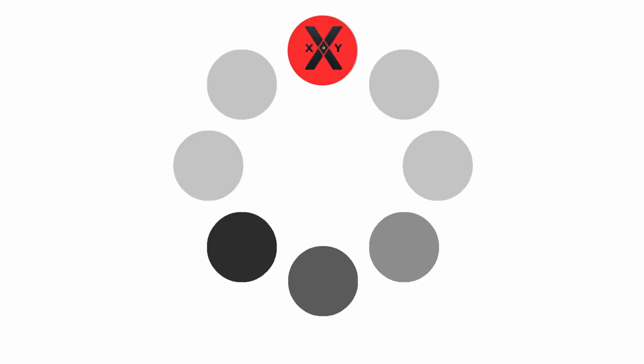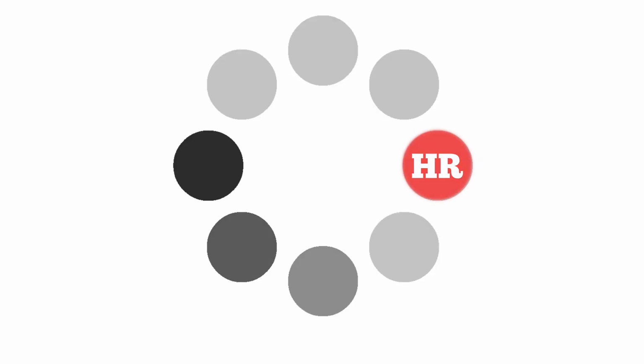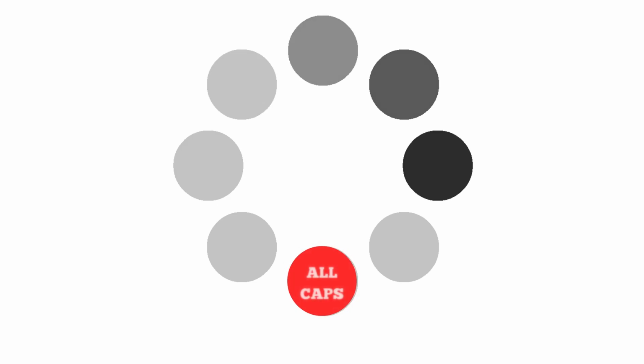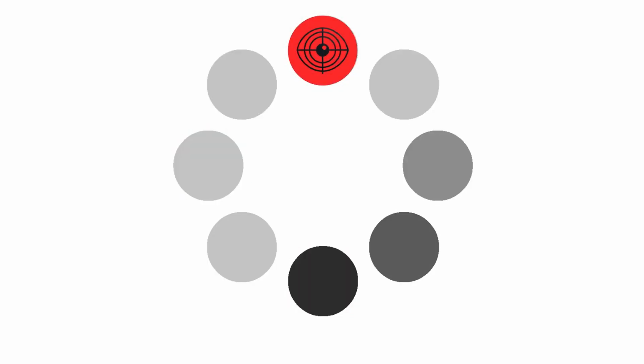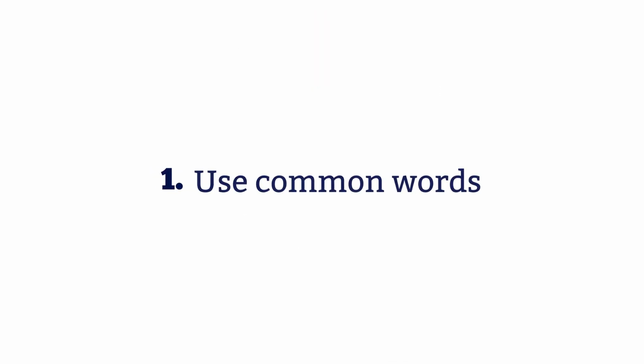In a nutshell, these technologies struggle with unusual, ambiguous, or compound words, inconsistent terminology, abbreviations and acronyms, frequent use of pronouns, passive voice, long, complicated sentences, improper or missing punctuation, overuse of all caps, unnecessary line breaks, and idiomatic expressions. So let's have a look at how you can mitigate these challenges.